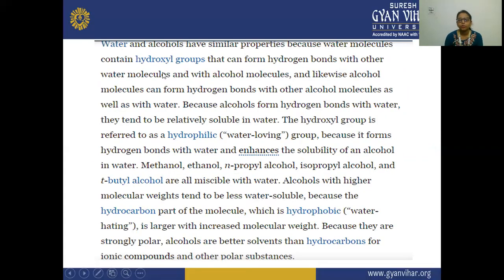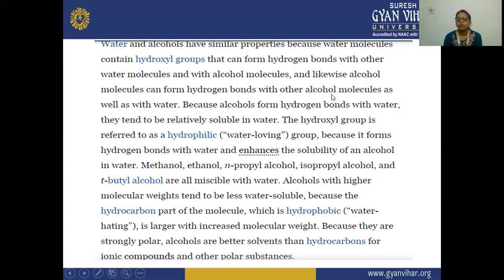Next, water and alcohols. Water and alcohols have similar properties because water molecules also contain the hydroxyl group. That is, H2O means HOH. The OH group means hydroxyl group, which can form hydrogen bonds with other water molecules. So the water molecule also has the hydroxyl group, and it forms hydrogen bonding with other water molecules and with alcohol molecules also.